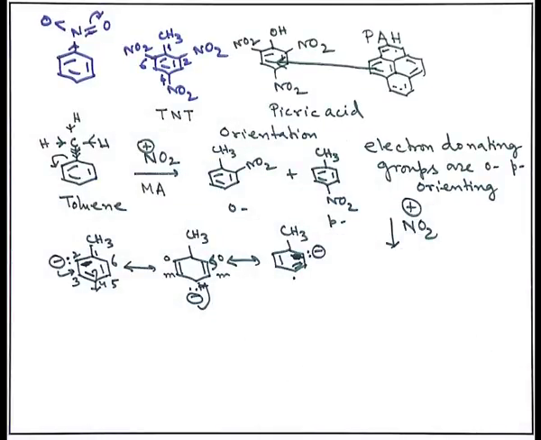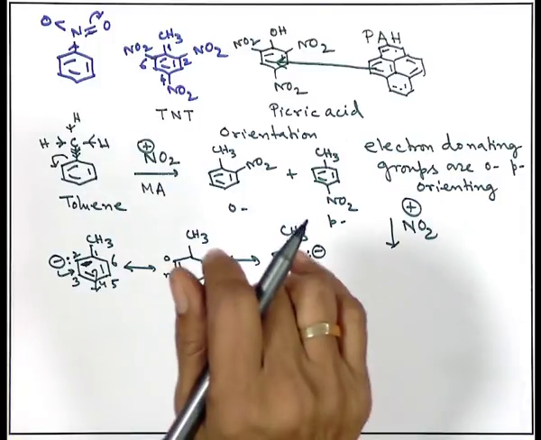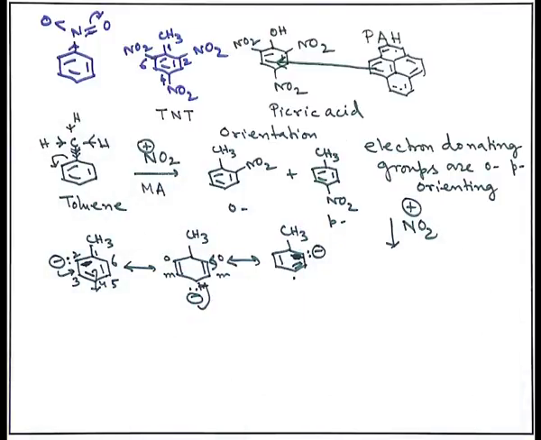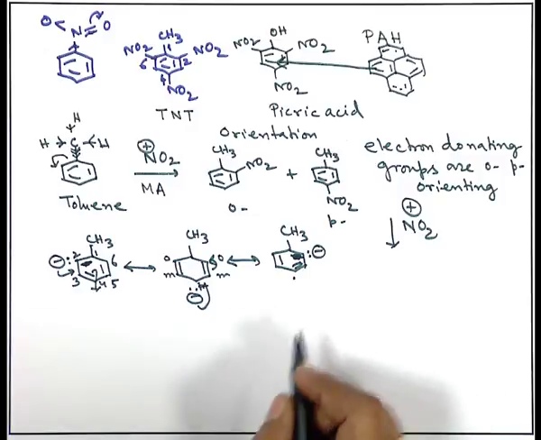Now, there are 2 functional groups already present in the benzene ring, where the third electrophile will enter, though the electrophile is similar in nature, that is NO2 plus. So, that NO2 plus will not dictate, but the groups present in the benzene ring, that is methyl and nitro, will decide which position will be suitable. That means the electrophile should enter at 2 nitrotoluene or 4 nitrotoluene positions. Let me show that.